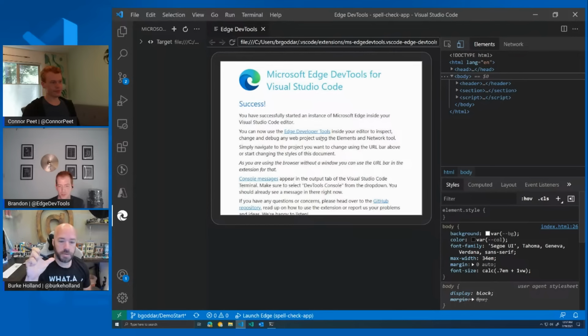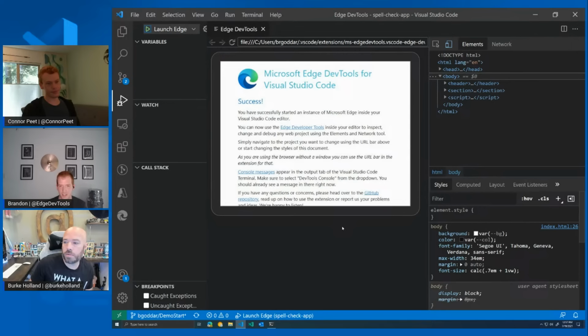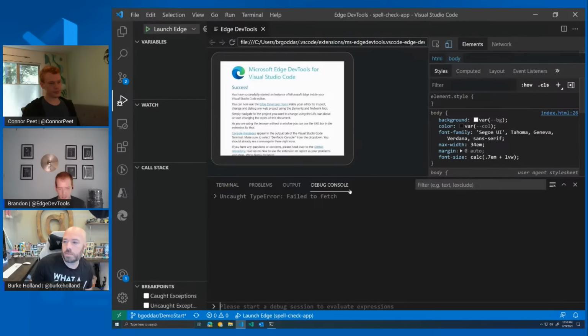Yeah, I can go ahead and tackle this one. So for the Edge extension, one of the nice reasons we haven't brought in the console directly here is because this is already available from JS Debugger. So if you are attached with JS Debug, as Connor mentioned, this debug console is your full console that you would see in the browser. So this already has all the functionality that you would need. And so the goal is to be able to bring in things that would enhance this experience, but not duplicate information that you can already get from JavaScript debugging your page from VS Code.